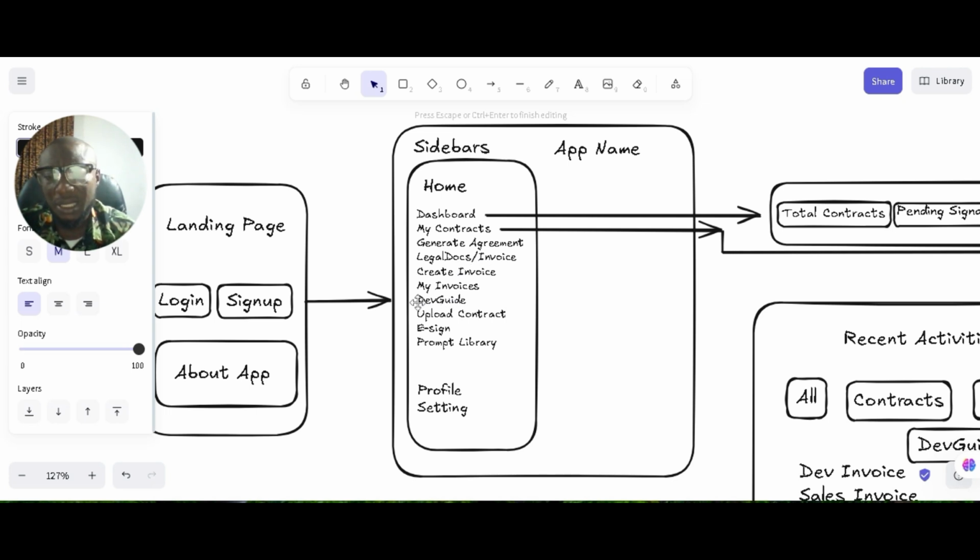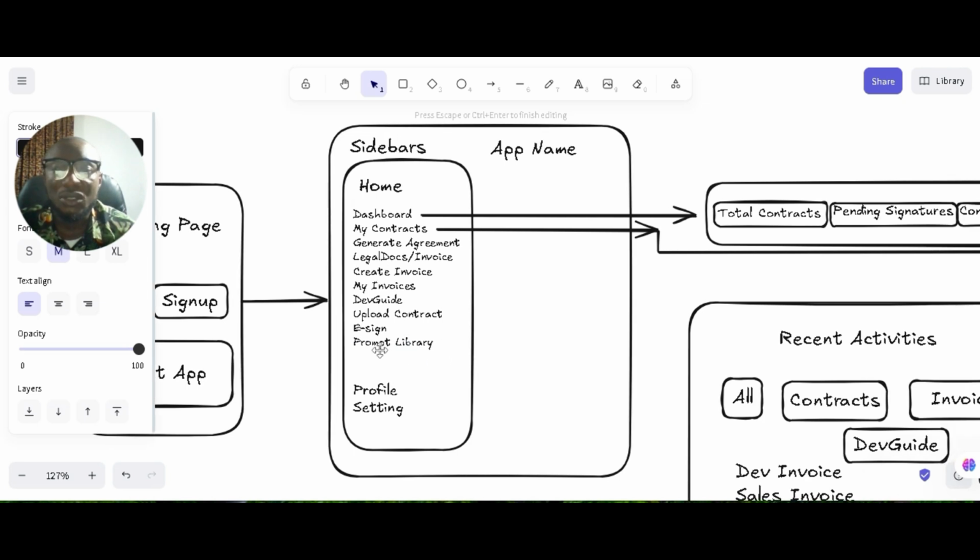This dev guide, I think I can do this separately, or maybe I'll just add it as a future feature, right? A future feature. So dev guide. Then uploads, contracts, e-sign, all these ones. Maybe I will remove them because this upload contract is inside this place. So maybe I'll remove it. Then e-sign works automatically. Prompt library, maybe these ones will come later on, right?